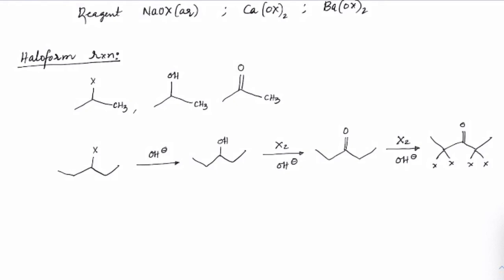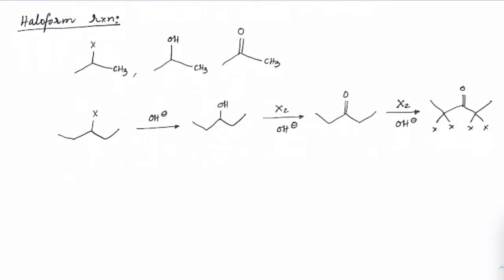Now, most of the time iodoform is taken as the important test because it can give a precipitate, so it becomes the very famous iodoform test. The iodoform test is nothing but identifying methyl carrying halogens, alcohols or carbonyl groups.